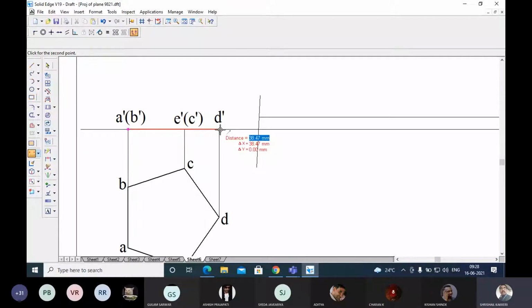Don't put the dimension for this. 38.47. So take the arc from this intersection, or if you feel the intersection will be difficult, you can even do one thing. You can take the end point. Otherwise, it will give you a good result from the end. 38.47. Draw the arc from this end. Enter, and it is meeting at this point.